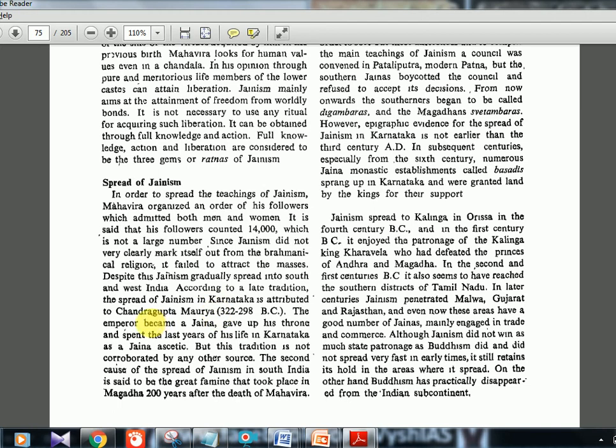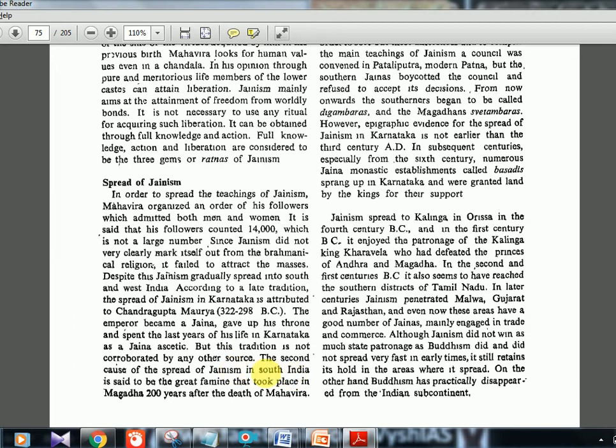Now one important personality, Chandragupta Maurya, the founder of the Maurya dynasty, or you can say the grandfather of Ashoka. Okay, he is very important. We learn the Maurya kingdom also in this textbook. He is the one who actually spread it in Karnataka. Karnataka is the place where we have the Mahamastabhisheka. Shravanabelagola is the place in Karnataka where a 57-foot tall statue of Bahubali is there. Chandragupta Maurya is the one who went down to Karnataka and settled there, and he spread Jainism. Because of him only it became very popular there in the South, and even now it is followed.